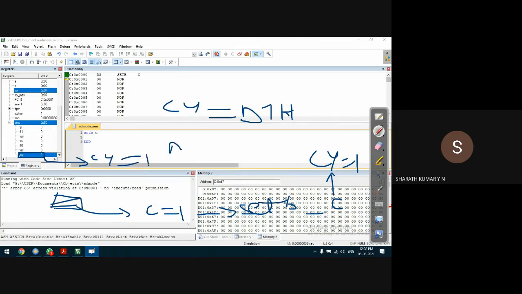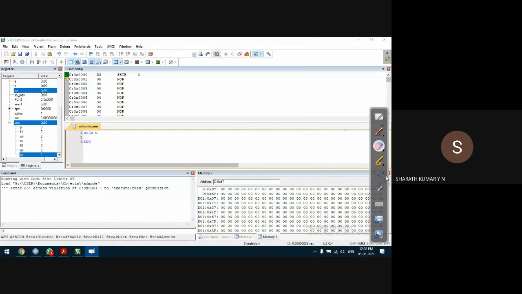Anyway, the move C instruction is not working. Move C comma #1BH is not supported in this version of the compiler. That's okay.